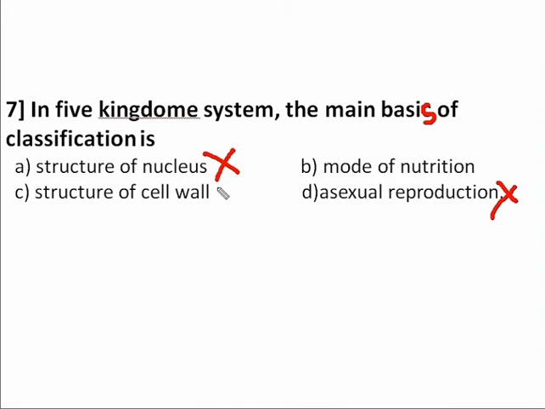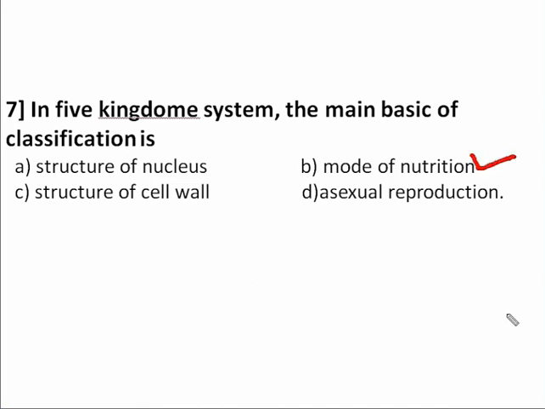Therefore our answer for the seventh question is mode of nutrition. In five kingdom system, the main basis of classification is the mode of nutrition of the organisms. So the answer is option B.